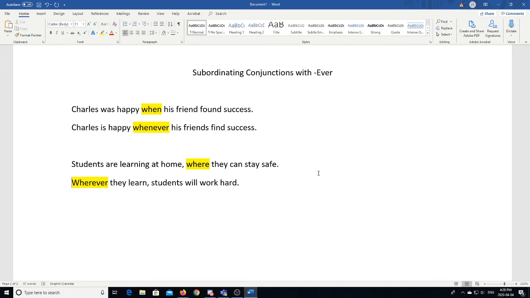So this can be helpful when you're writing something and the question of where doesn't matter, or the question of who doesn't matter. Another time that you'll see this a lot is when you're talking about a problem that needs to be solved.